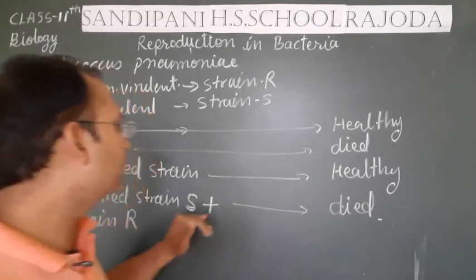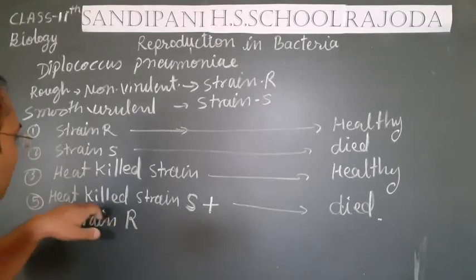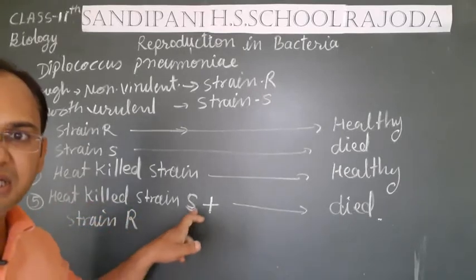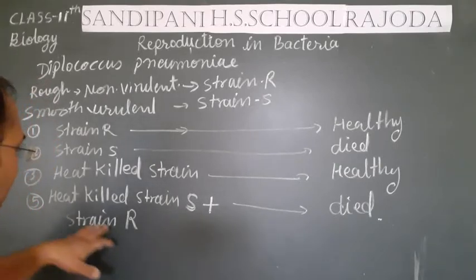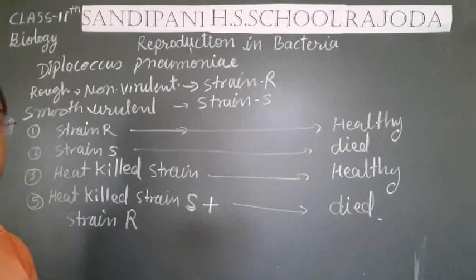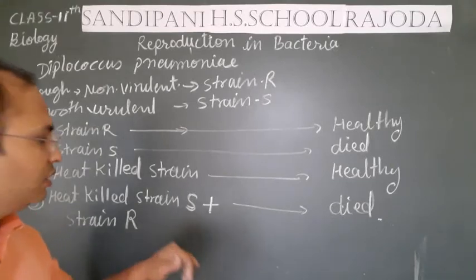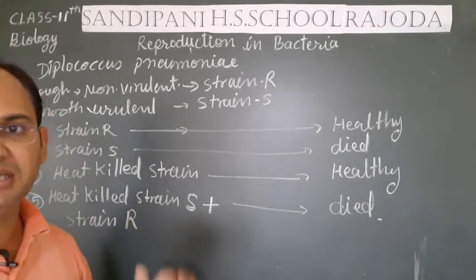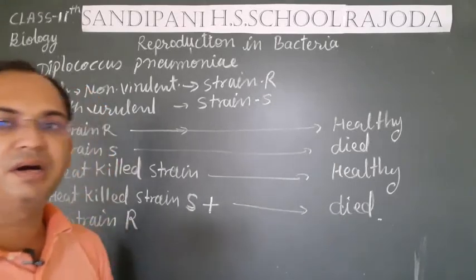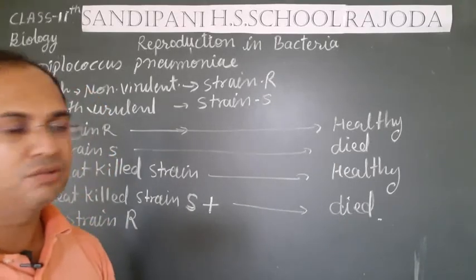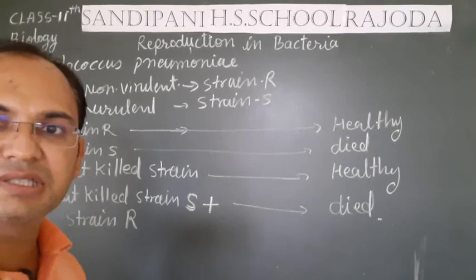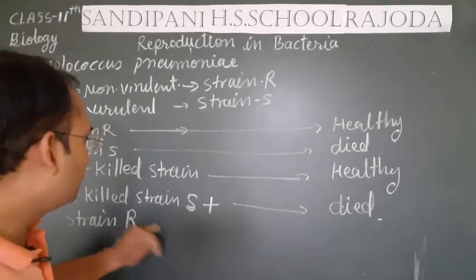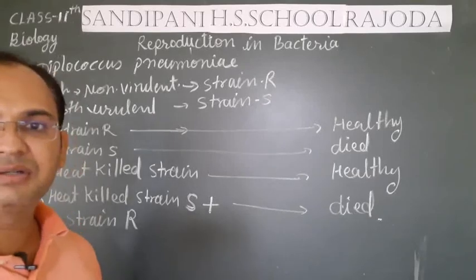Then Griffith concluded that the genetic material of heat killed strain S got mixed with strain R and produced strain S type of bacteria again, which made the mouse die. So students, this type of reproduction which takes place by the combination of two different types of strain is called transformation from one strain to another strain.